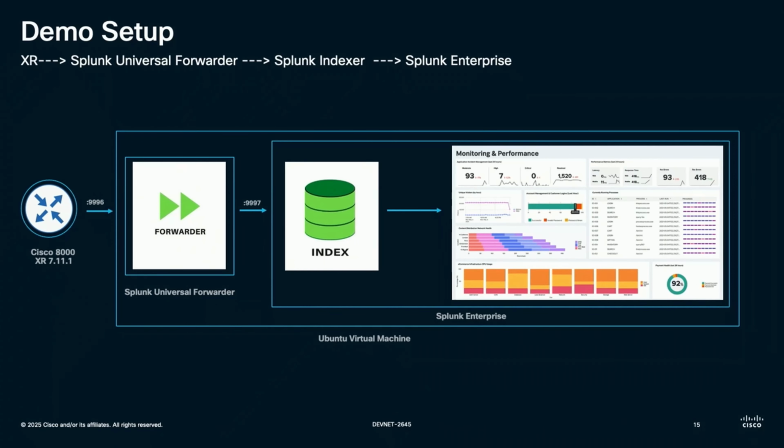And this is what my topology looks like. I have XR running, and I have both the Splunk instances running on one Ubuntu server. My XR streams data on port number 9996, as you can see on the screen, and Splunk UF then forwards data to the port 9997.